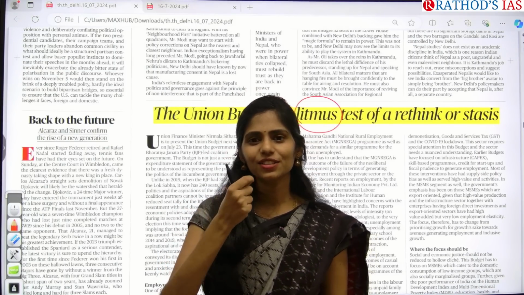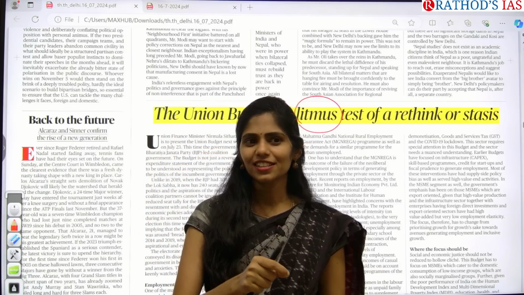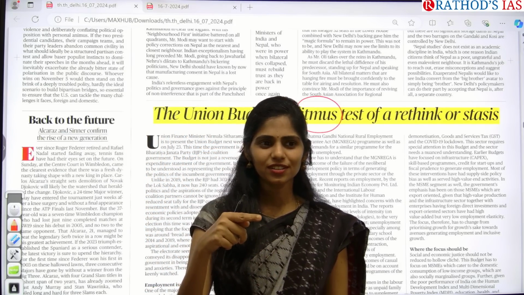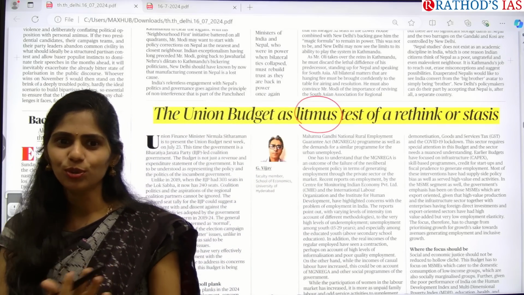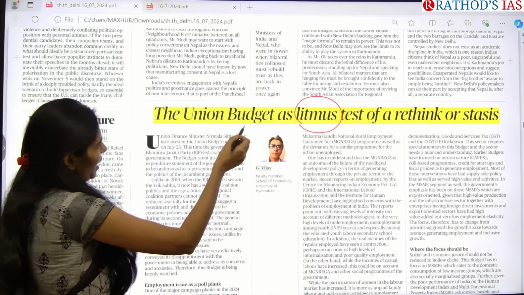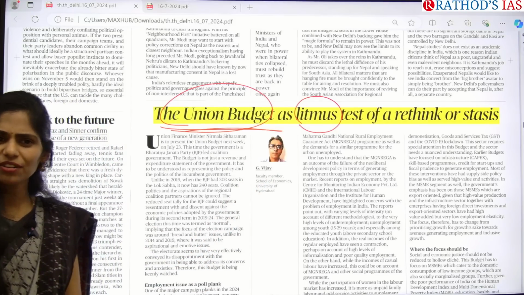So how many colors do we have? Red to blue. So in acids, which color is turned to which? Blue to red. Yes, blue to red for acids and red to blue for bases. Yes, why is it saying that the Union Budget is a litmus? Why do we have to test?